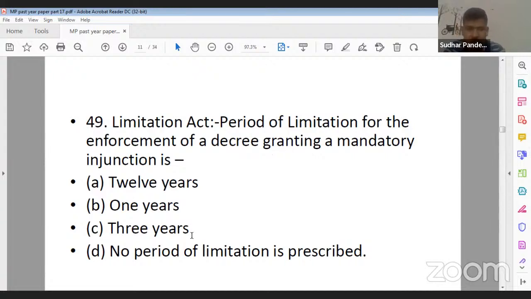Yes, Ankita Gupta ji is saying C. Yes, Ankita ji, C is the correct answer. If you read Article 135, it simply states that the period of limitation for the enforcement of a decree granting a mandatory injunction is 3 years.